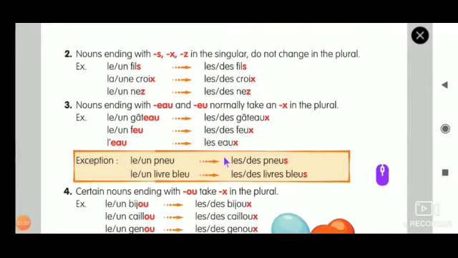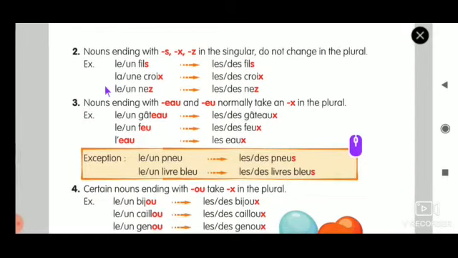Now rule number 2, nouns ending with s, x and z in the singular do not change in the plural. So what they mean here is don't change anything. That is what it is. So you should not change if it is s, x or z. So s will remain the same, x remains the same, z remains the same. Okay, so don't change anything. Rule number 2 is just do nothing, leave it as it is, whenever the ending is s, x or z.